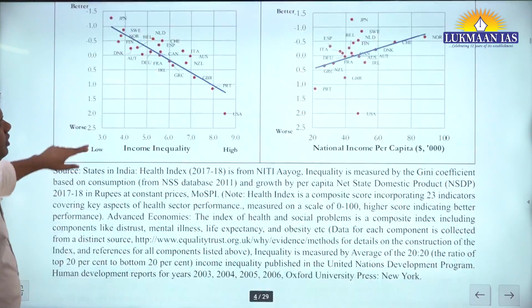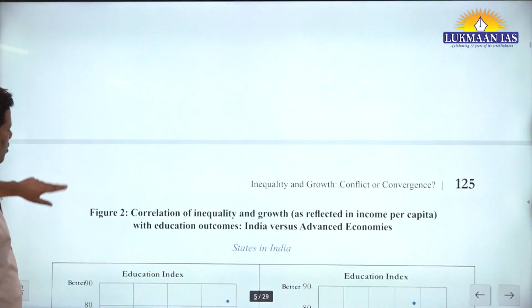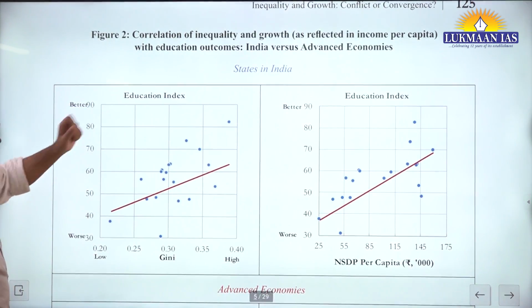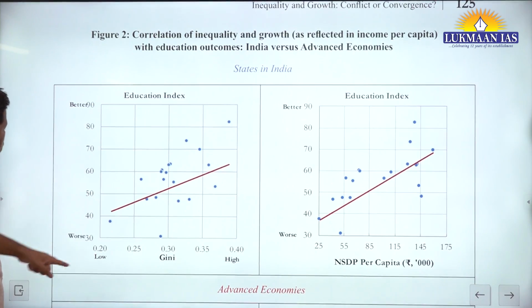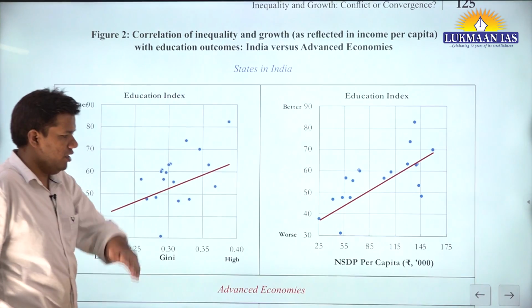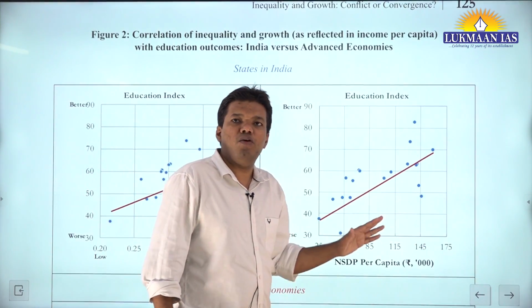This is the way they have measured. They have talked about many things. Here they are talking about education, right? They are talking about the education index. See what is happening in India? Same. Inequality is rising, education is better. Growth is there, so that is better.